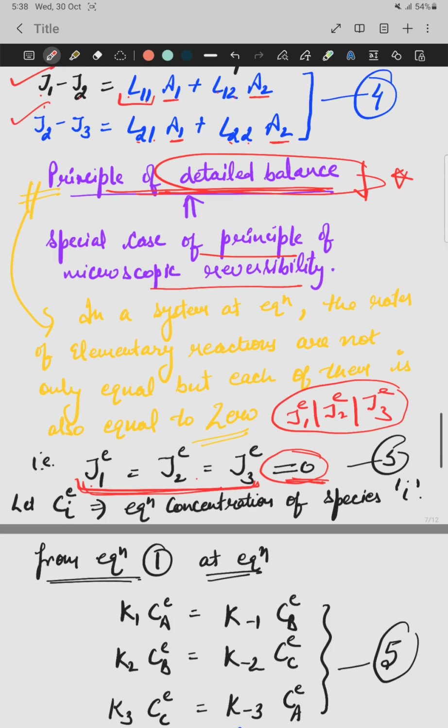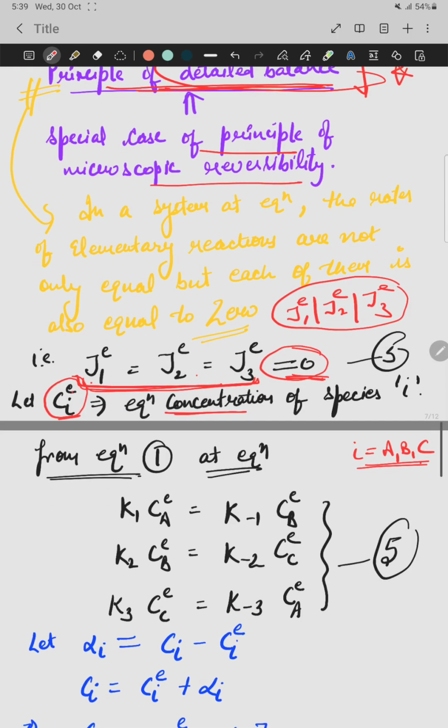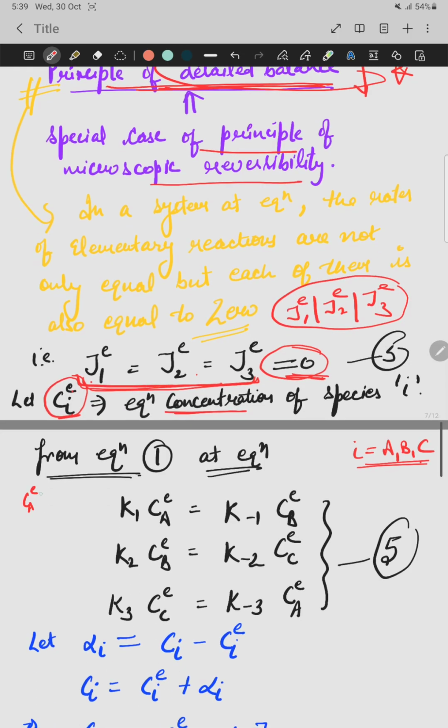Since the principle of detailed balance applies to systems at equilibrium state, let us suppose at equilibrium the concentration of the ith species, suppose A species, B species or C species, at equilibrium state their concentrations are CiE, meaning CAE, CBE, CCE.